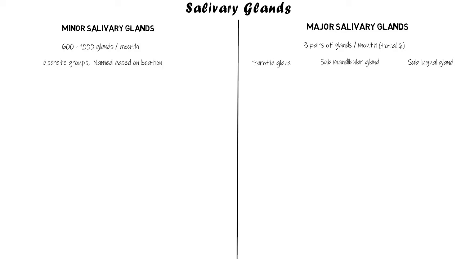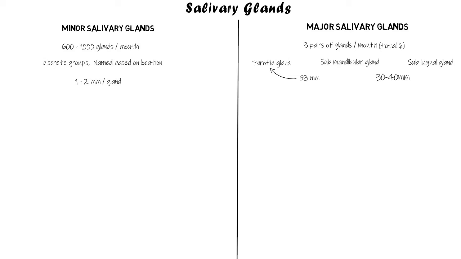The minor salivary glands, however, occur in discrete groups and are named based on their location, like the lingual glands or the buccal glands or anywhere else. So when we talk about the size of these glands, the minor salivary gland ranges somewhere between 1 to 2 mm per gland on average, while the major salivary glands are usually somewhere between 30 to 40 mm, with the largest being the parotid gland, which is approximately 5.8 cm or 58 mm in length. So the major glands are quite large as compared to the minor salivary glands.